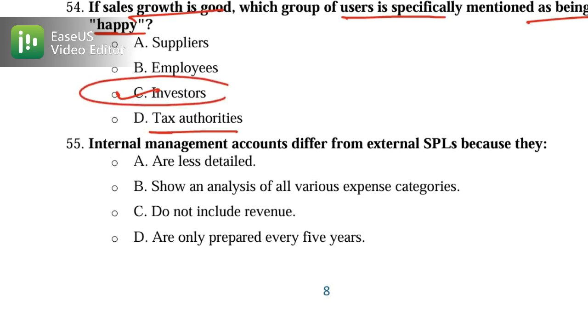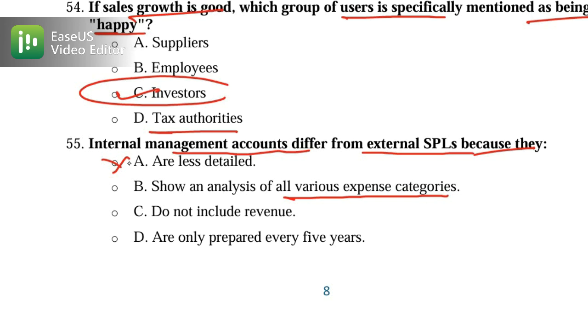Now let's move on to 55, which is about internal versus external accounts. Internal management accounts differ from the external statement of profit or loss because of what? The first option is that they are less detailed. No, they are more detailed, not less, so this one is wrong. Show an analysis of all various expense categories. This one is fine, because internal accounts show detailed expense analysis, unlike external accounts. So the reason is that they show an analysis of all various expense categories.